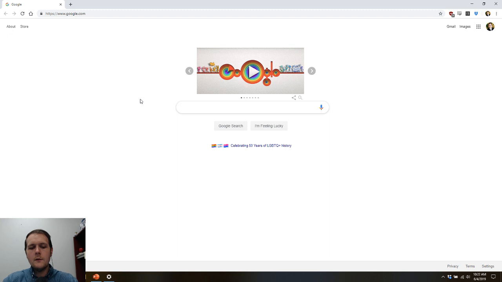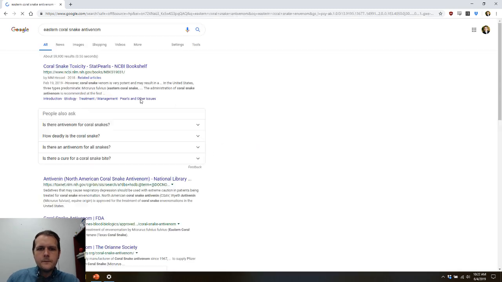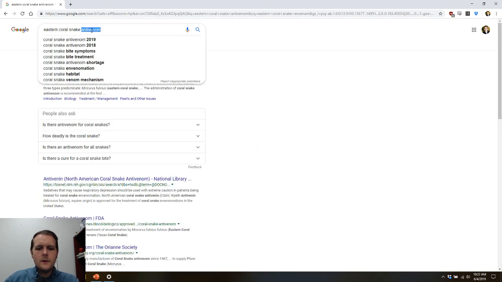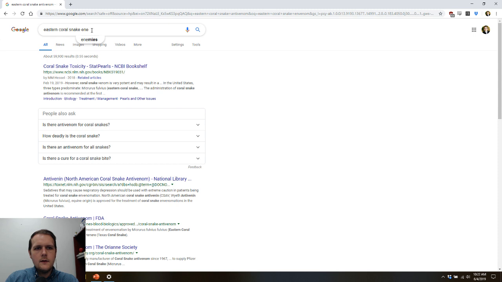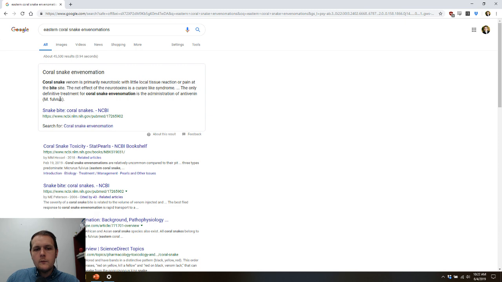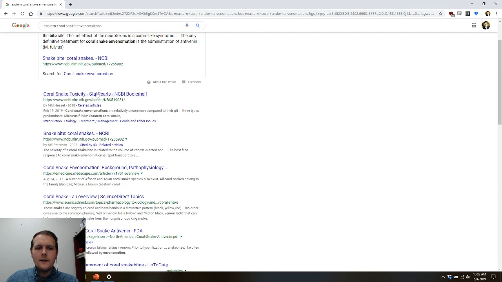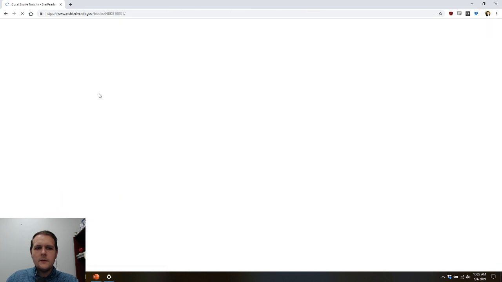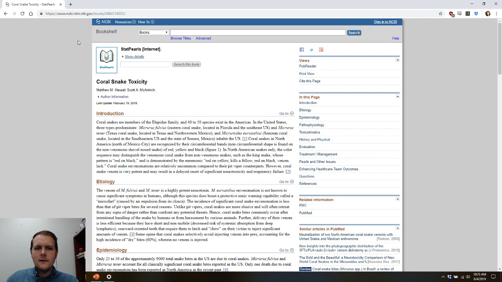So let's say we want to go ahead and do a search for eastern coral snake envenomations, right? Oh, actually, that was for the anti-venom. Let's do envenomations. So right off the bat, we can already see we're getting some pretty reputable sources here, right? Looking at things like information coming from the NCBI. This is a pretty good website where you can find a lot of articles. A lot of this will link up to PubMed, which we'll talk about in just a few minutes.